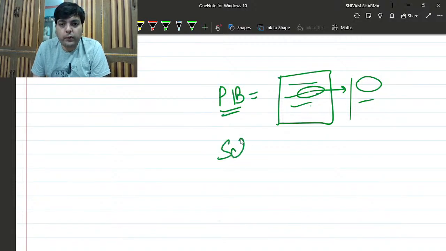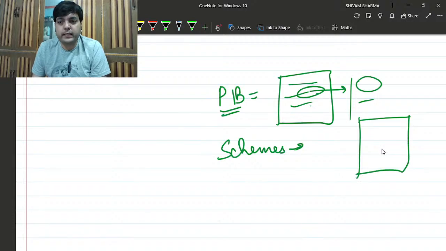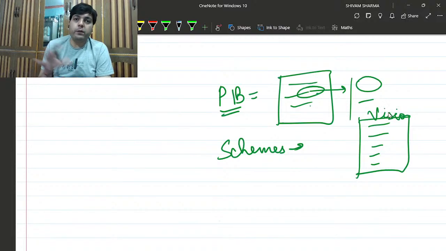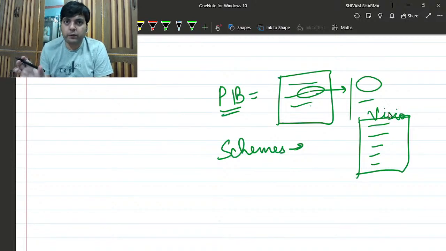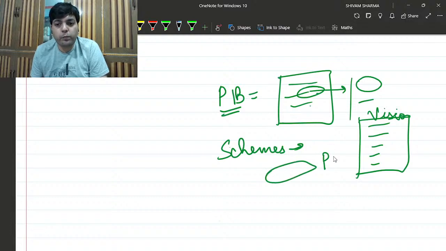After that, I was talking about covering the schemes thoroughly. For example, you need a list to cover the schemes. Say you are taking the list from Vision IAS. Whenever you read a scheme from Vision IAS, write down the name of that scheme. After that, move on to Google, search about that particular scheme and write down PIB.